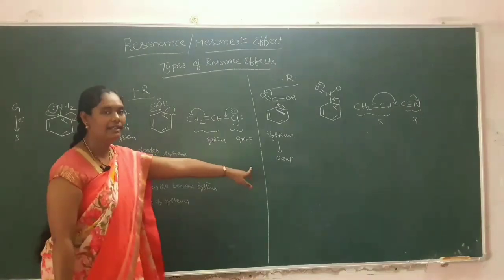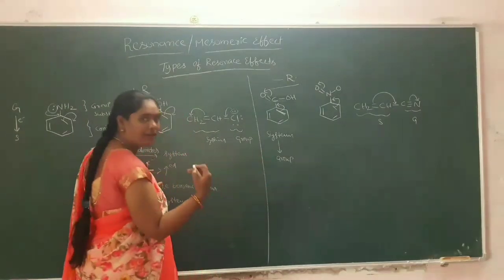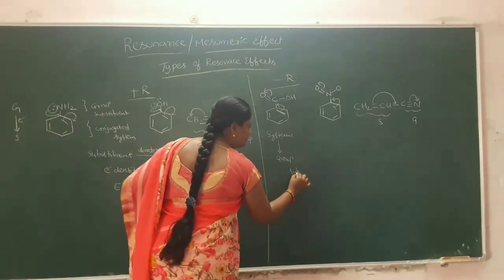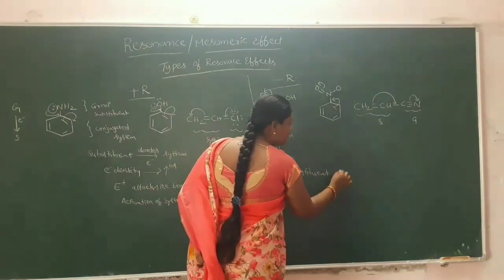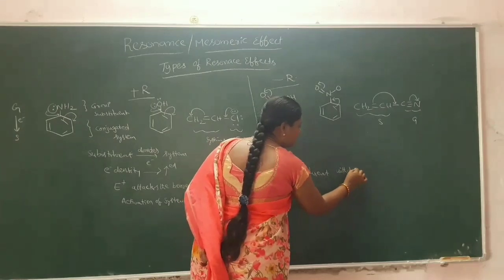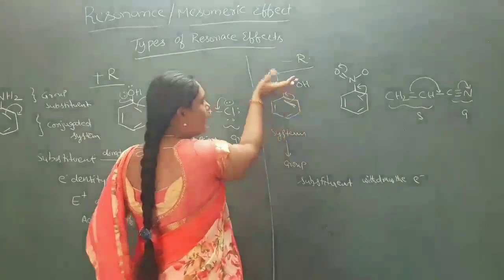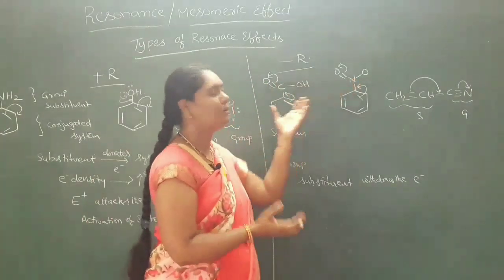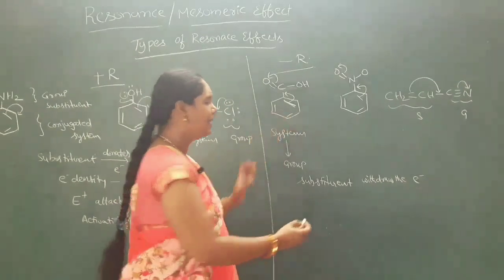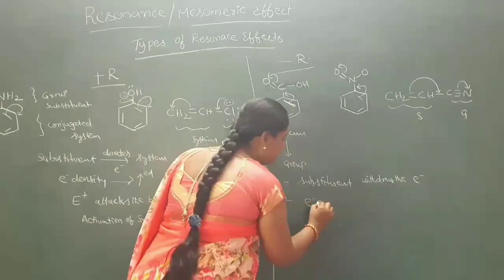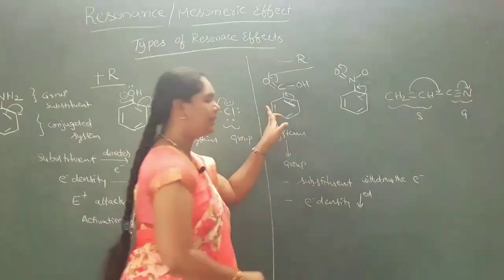And in the second case, the substituent will withdraw the electrons. So whenever the substituent, this carboxylic acid or nitro group, withdraws the electrons from the benzene ring, thereby the electron density will be decreased on the benzene system.